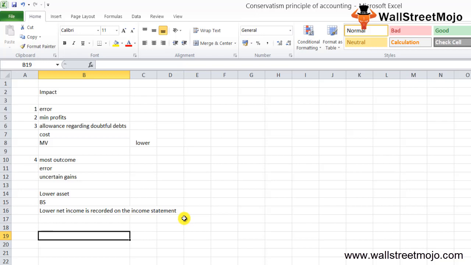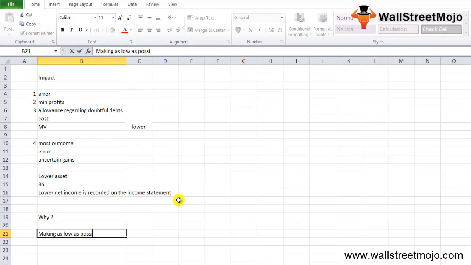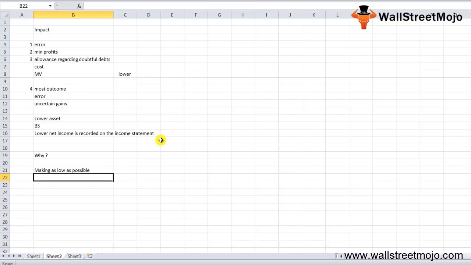Now, why follow the principle of conservatism? This is the question. Why do we use conservatism while recording a business entity's gains or losses? See, we must keep in mind that the principle of conservatism does not mean making the recorded earnings as low as possible. This principle basically helps us to break a tie when an accountant has to deal with equally probable outcomes for a transaction.